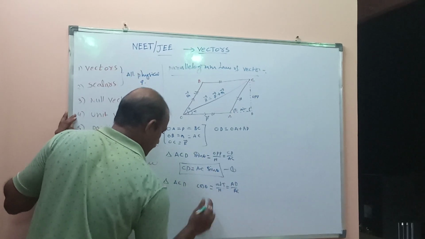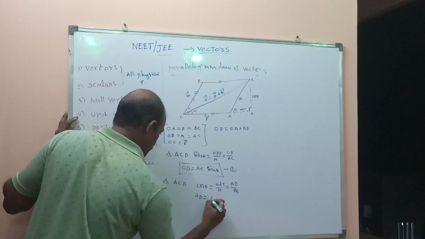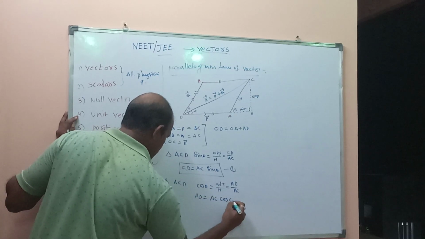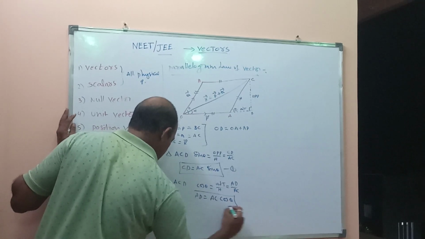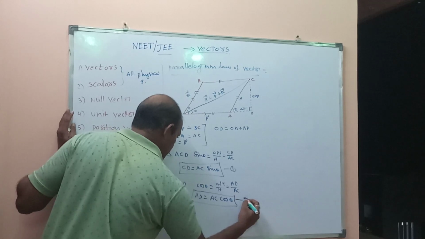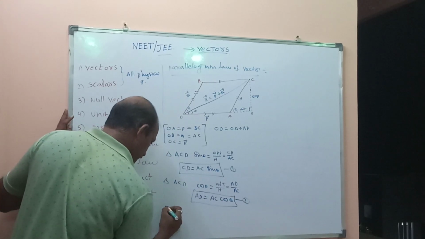So AD equals AC cos theta. Equation number 2. Now apply the Pythagoras theorem.